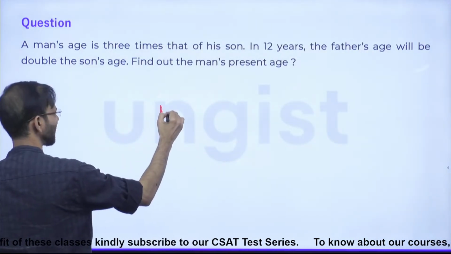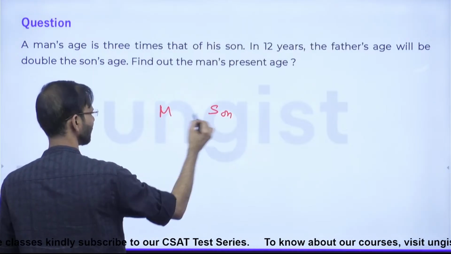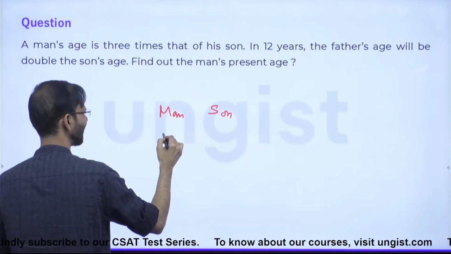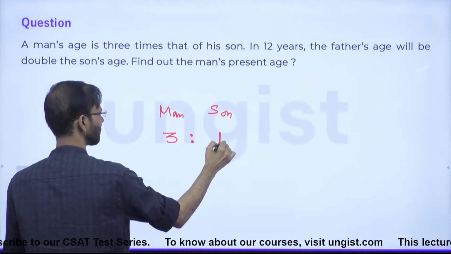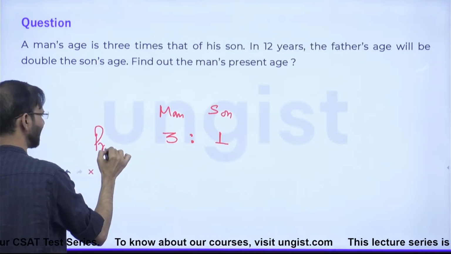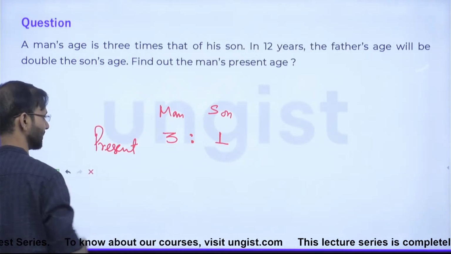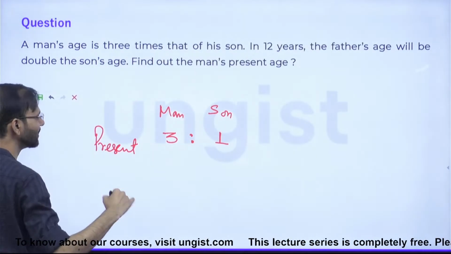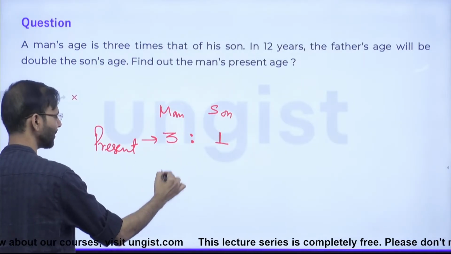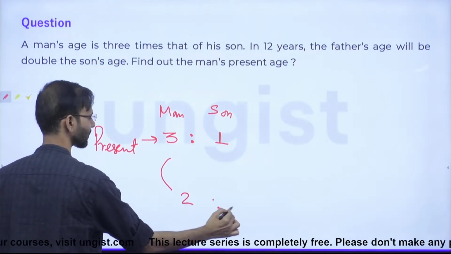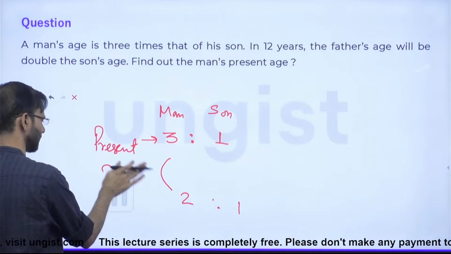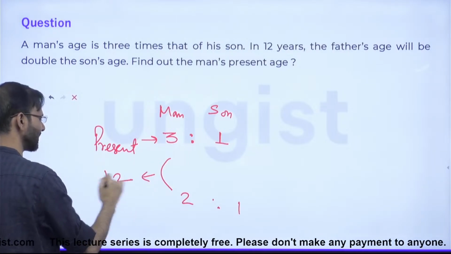Question is saying, see, this is man and let's say this is son. So the man is thrice at present. And after 12 years, the man is twice.